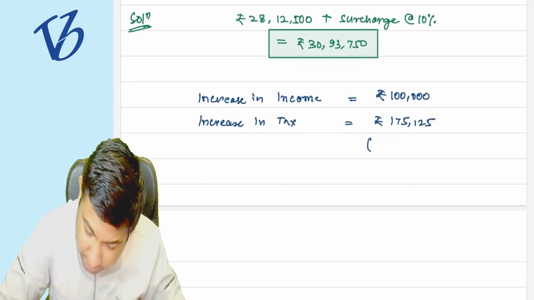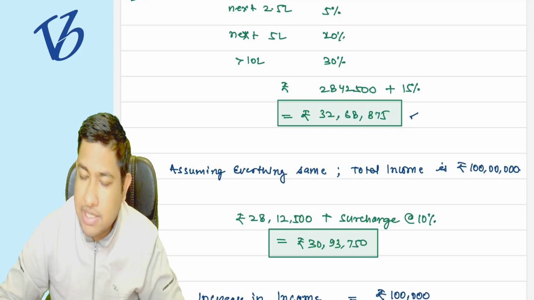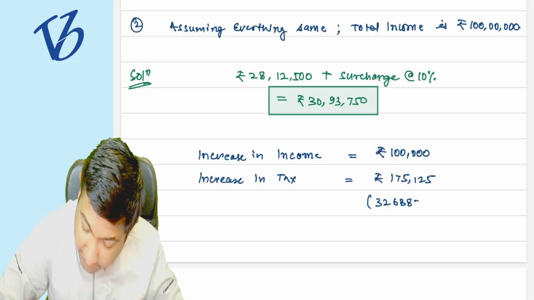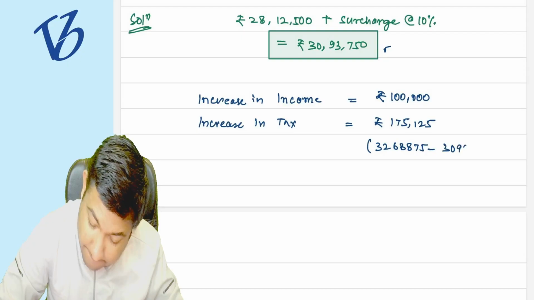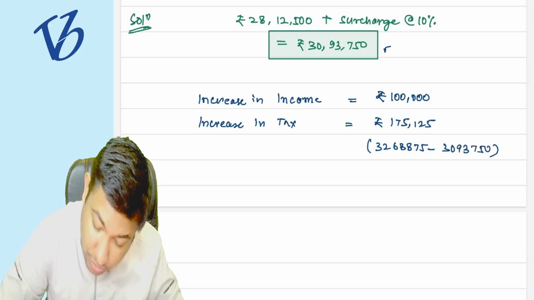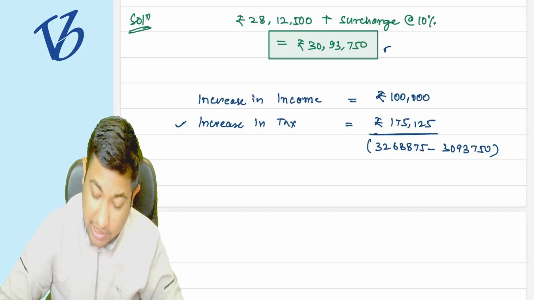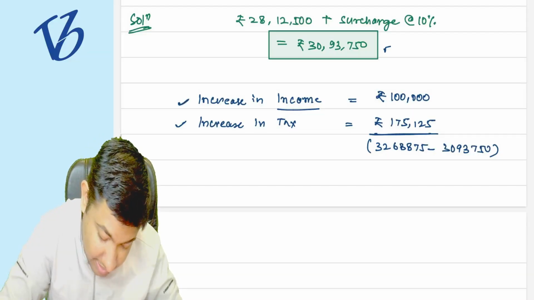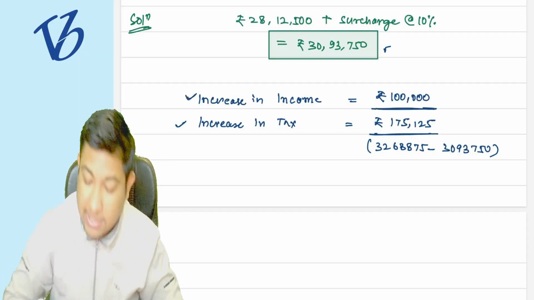How is it going to be? My tax was 32,68,875 minus 30,93,750. So my increase in tax is 1,75,125, and my increase in income is 1 lakh rupees.